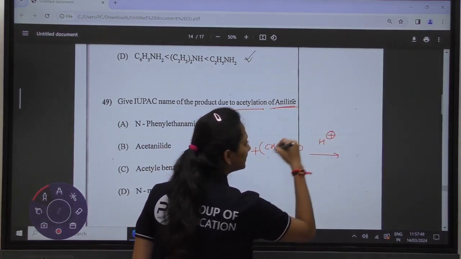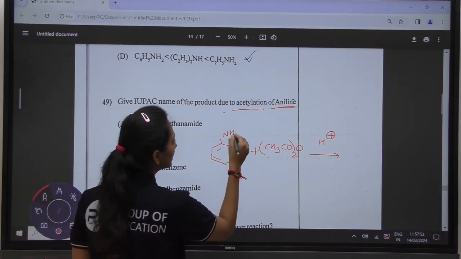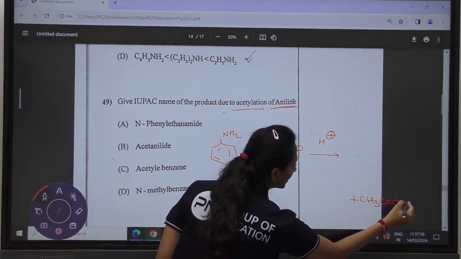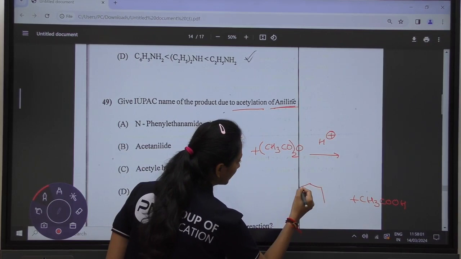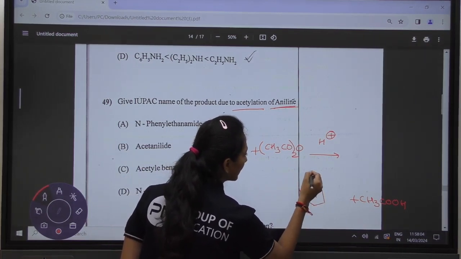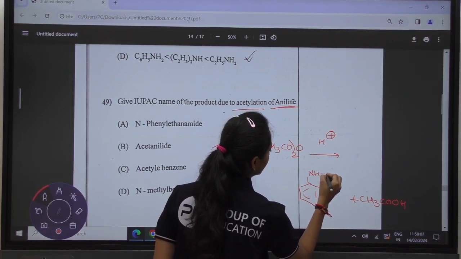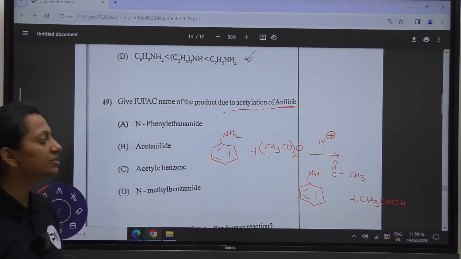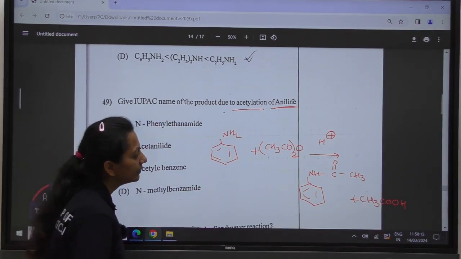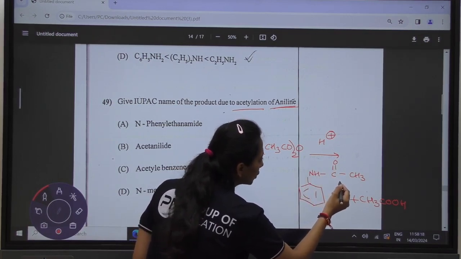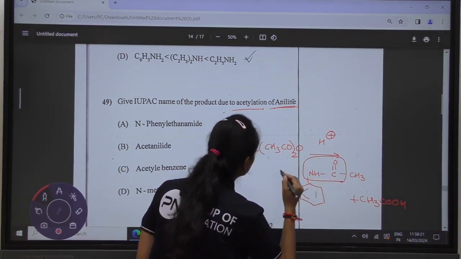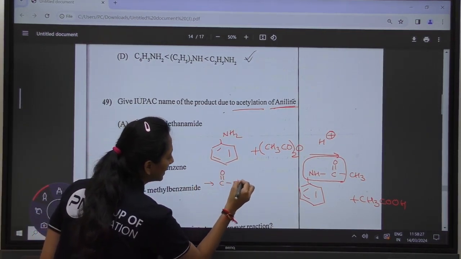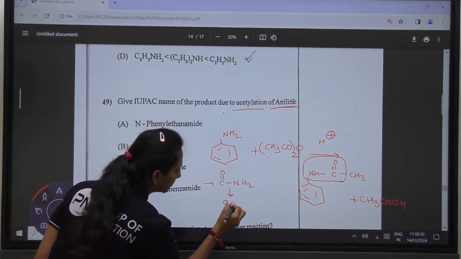So what will be the reaction product in this? Acetic acid, CH3COOH, will be the byproduct, and the addition product will be something like this, the one in which you have the compound formed. We can see CON. When this kind of group is there, this is your amide. If we have a group C double bond O NH2, this is our amide group.